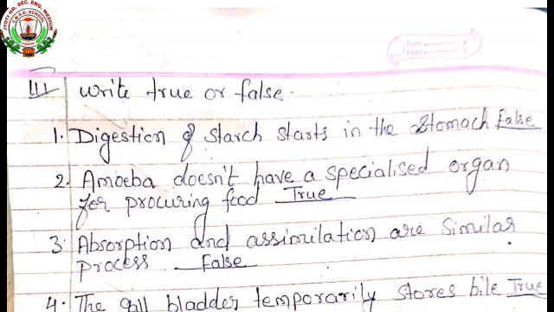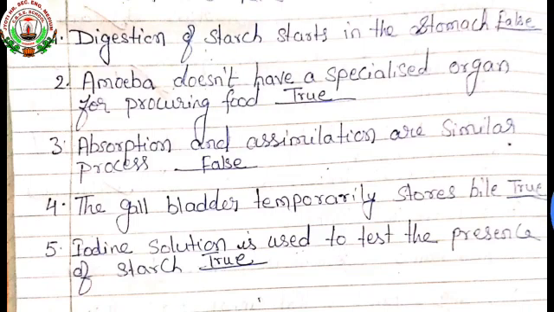Third, absorption and assimilation are similar processes. False, both are different. Absorption takes place in the small intestine and means to absorb the energy, and assimilation means to utilize it for the various life processes. Fourth, the gallbladder temporarily stores bile.